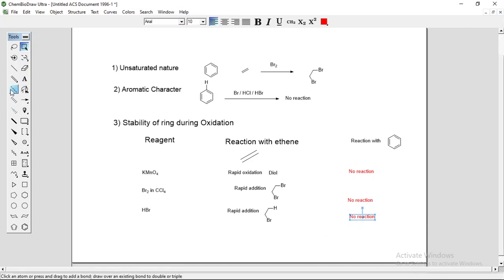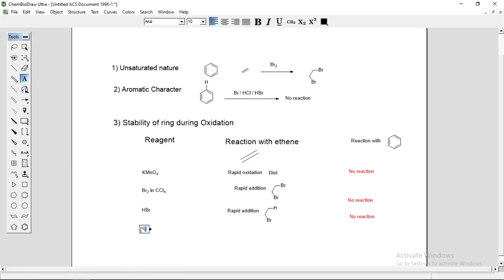Then the next reagent is H2. Slow addition reaction takes place at 1000 to 2000 degrees Celsius and 100 atmospheric pressure.